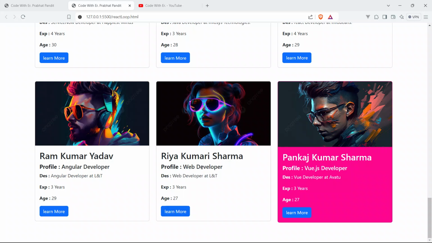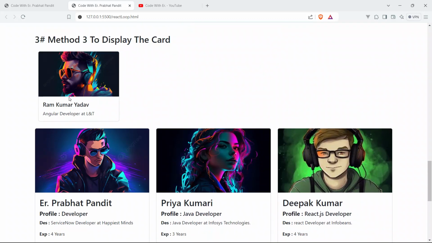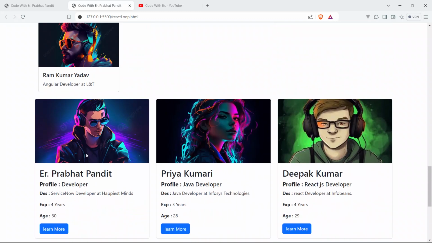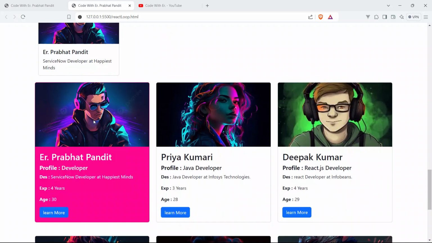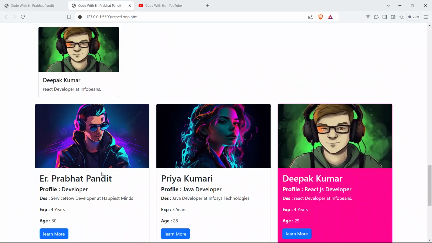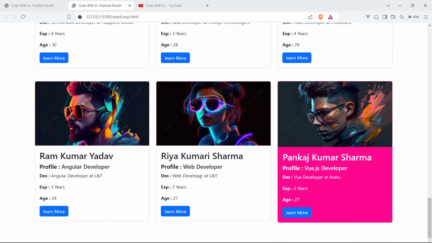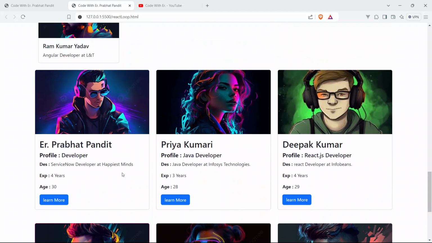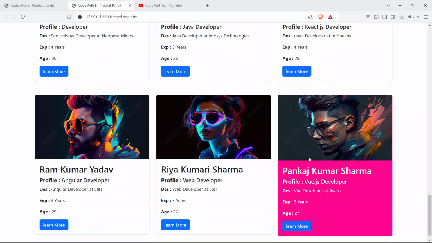Okay, so click on Ram Kumar Yadav profile card. You can see here currently this card is selected of Ram Kumar Yadav, and you can see here the same image is also displayed here, and the name Ram Kumar Yadav, and description is Angular developer at L&T. So click anywhere. It's fully dynamic and fully reactive, because we are learning React.js here, which says it's reactive. See, it's fully reactive and fully dynamic.